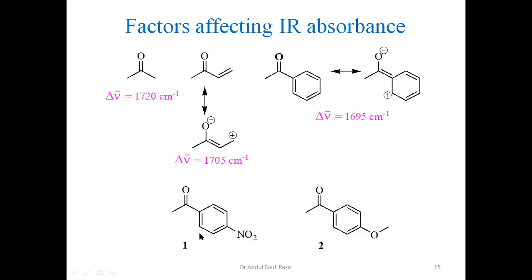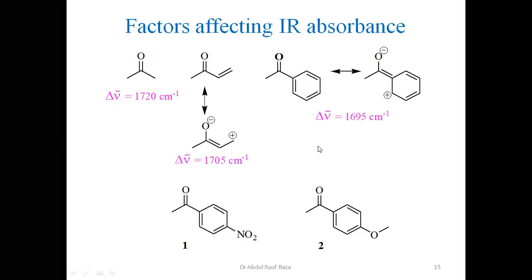So in structure number 1, the nitro group has an impact. It is creating a positive charge here, so the double bond character between carbon and oxygen shall rise. So the dipole moment shall increase. As a result, the K value is larger, so this molecule shall absorb theoretically at a higher value, if we are comparing with this.